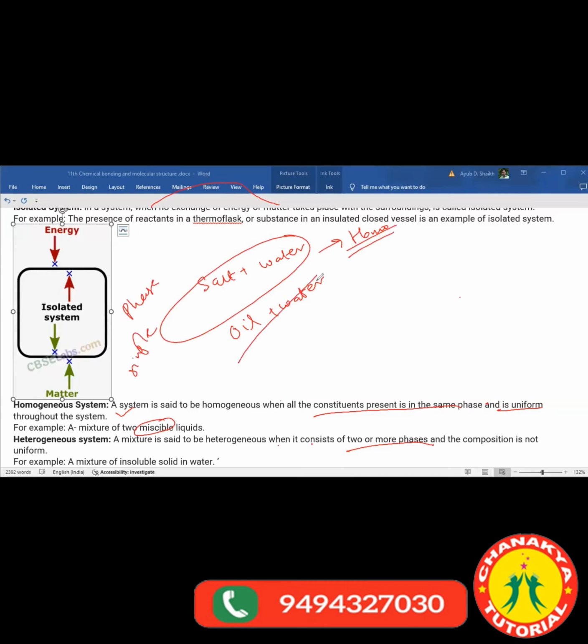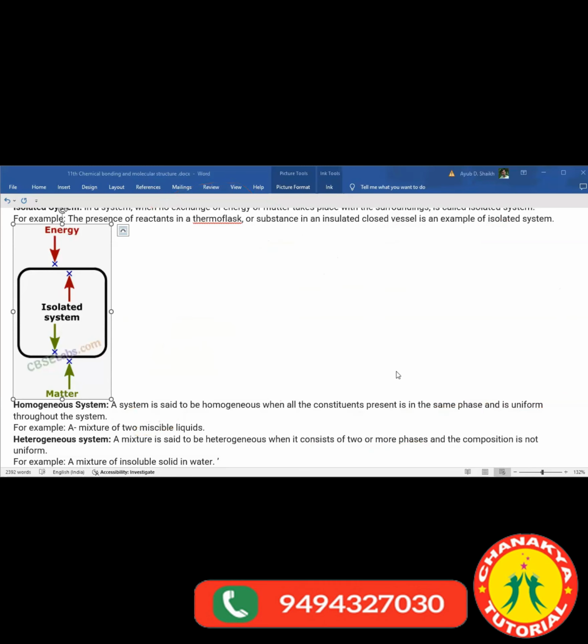And if you mix oil into water, oil will not dissolve at all. It will give you two different phases. Two layers will be obtained, right? And hence it is heterogeneous. Clear? Fine? Yes, ma'am. Now see the next point.